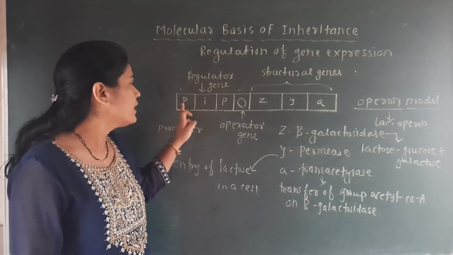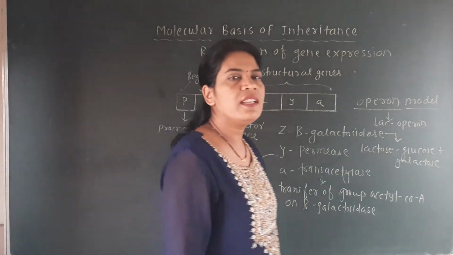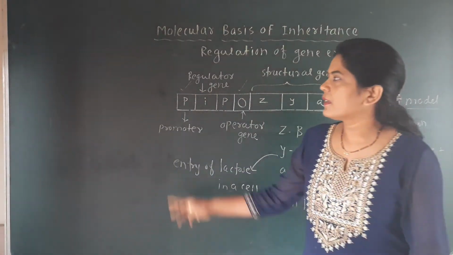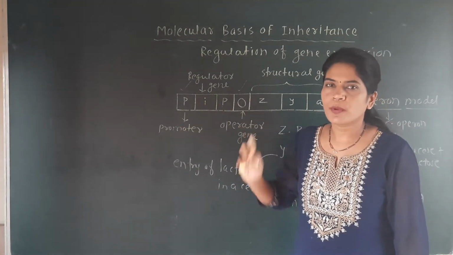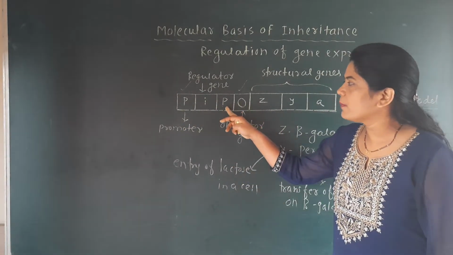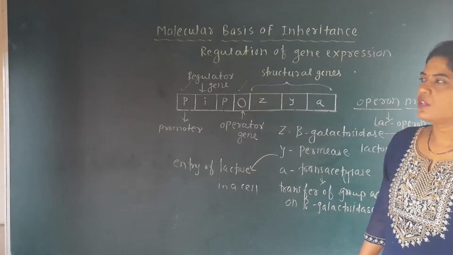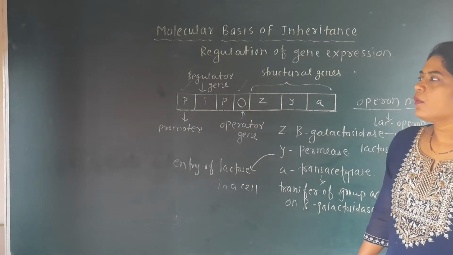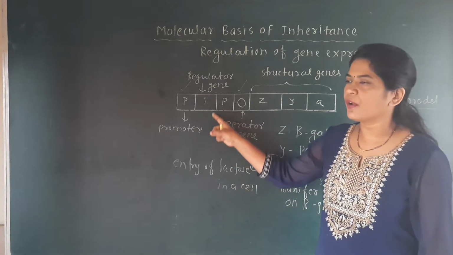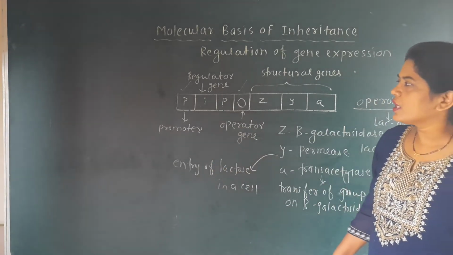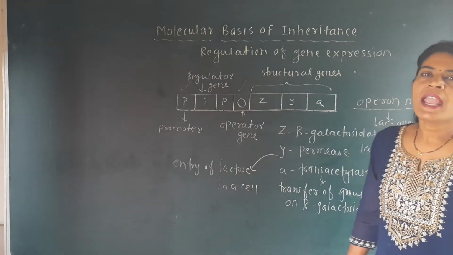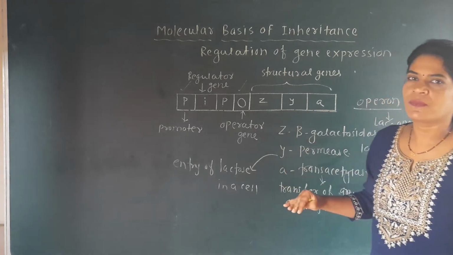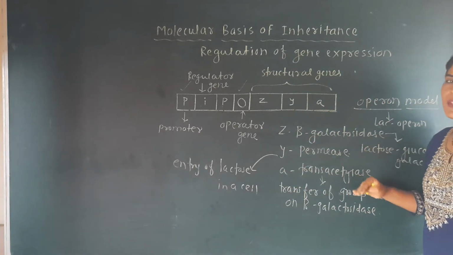Regulator genes are present in between the two promoter regions. So the regulator gene is present between the two promoters, and the operator gene is present between the promoter and the structural gene. Now we have to see the role of this regulator gene, how it binds to the operator region, and how it prevents the structural genes from forming these three enzymes.